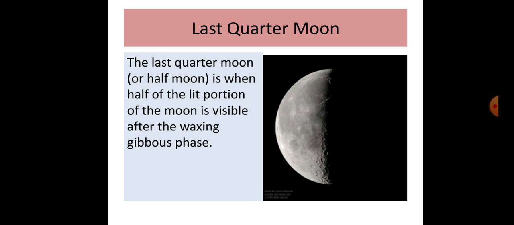Last quarter moon. The last quarter moon, that means half moon, is when half of the lit portion of the moon is visible to us after the waning gibbous. So this half shape, that means the left side portion of the lighted part, half shape of the moon, is called last quarter moon. From the picture, you can easily understand about the last quarter moon. Left side part lighted.